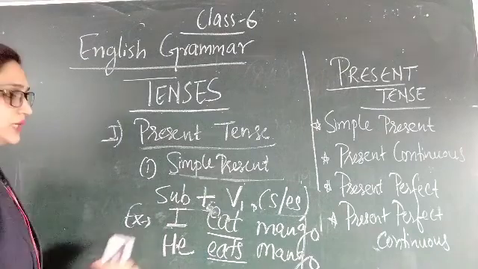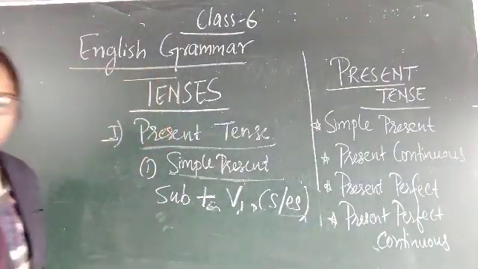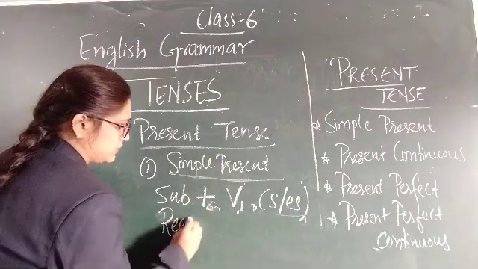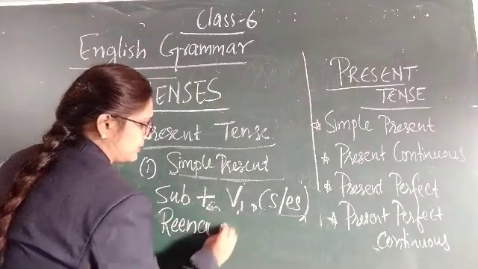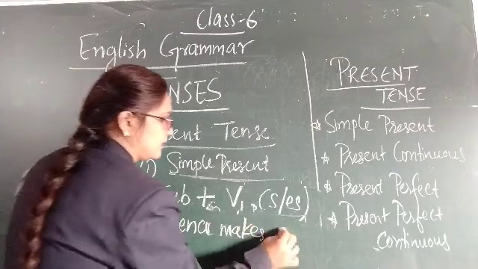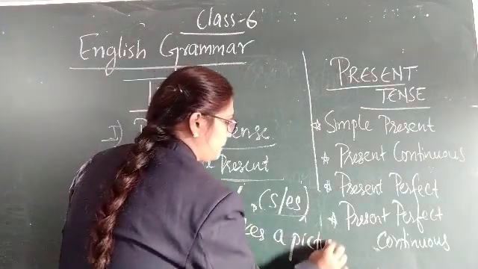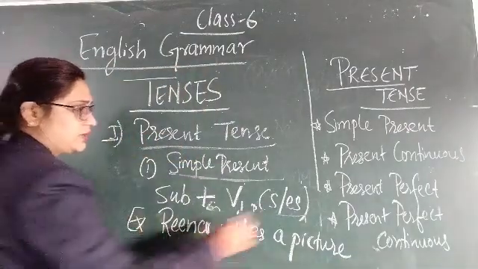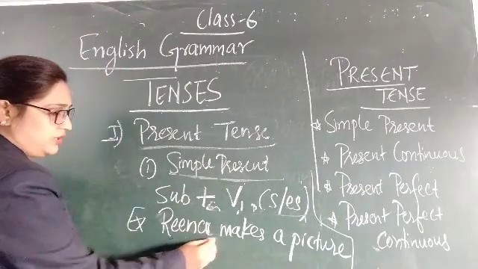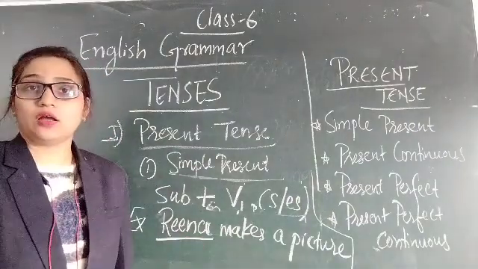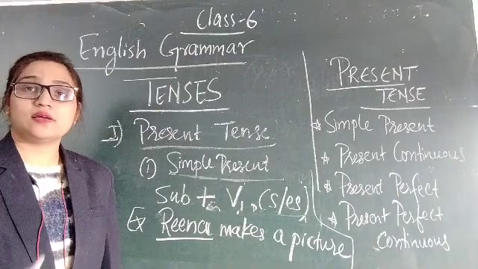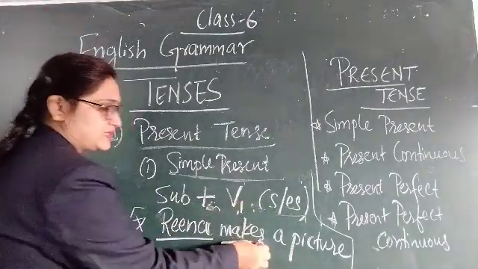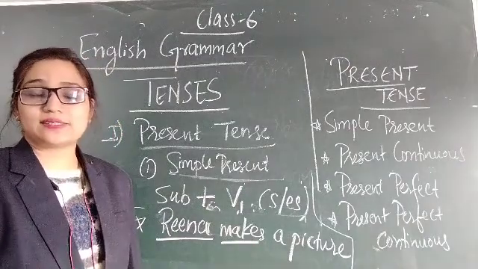Other than this, we can take other examples also. For example, Reena makes a picture. Here Reena is the name of a girl, meaning Reena is third person singular. Then the verb first form is make, and we put makes.